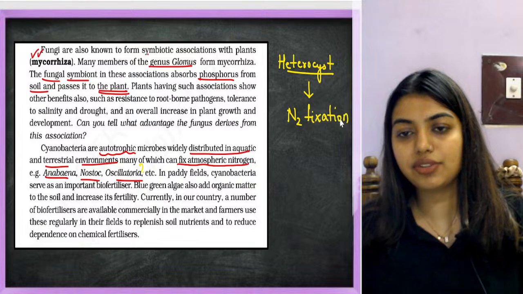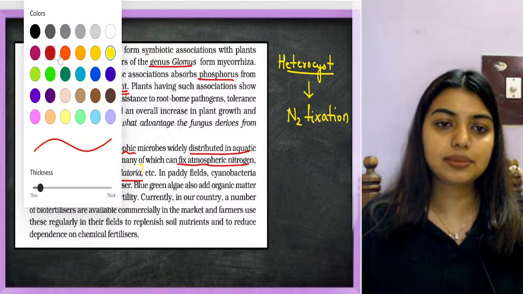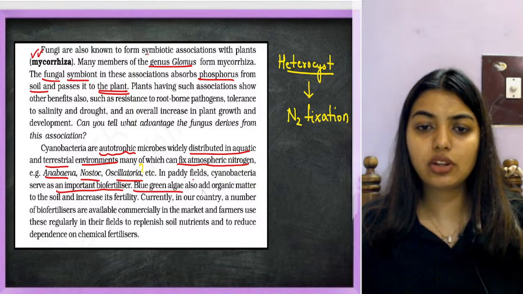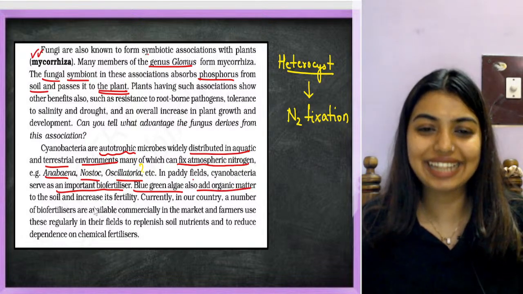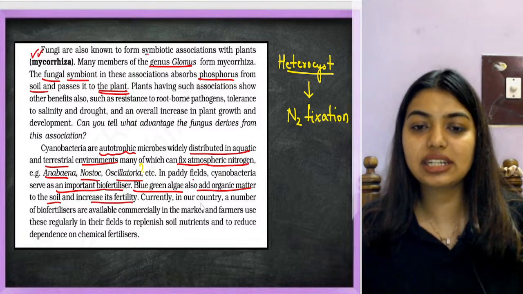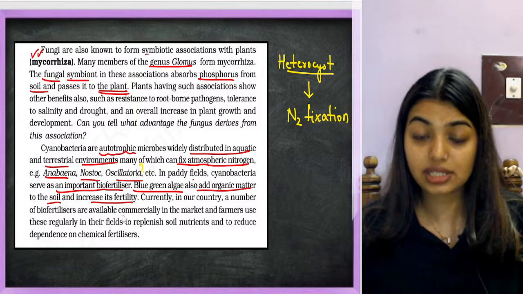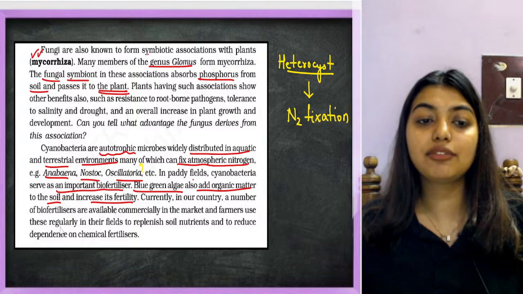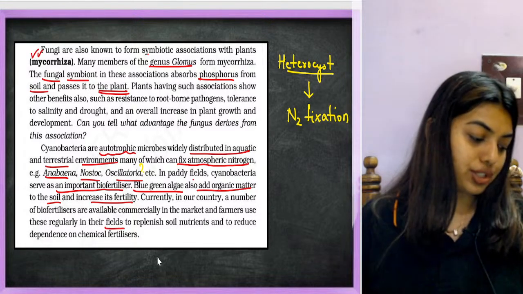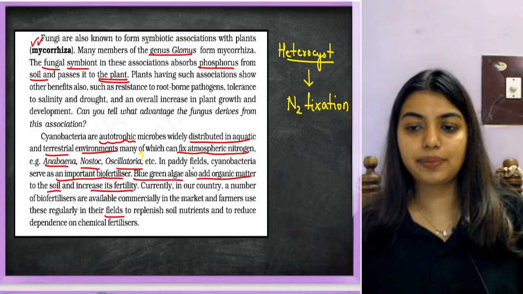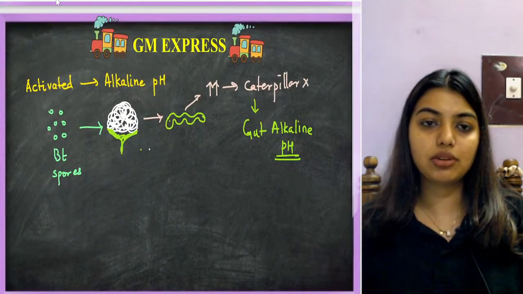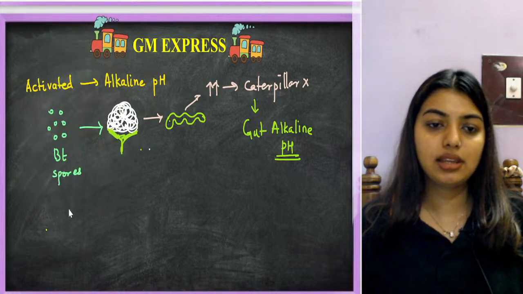In paddy fields, cyanobacteria serve as an important biofertilizer. Blue-green algae also add organic matter to the soil and increase its fertility. Currently in our country, a number of biofertilizers are available commercially in the market, and farmers use these regularly in their fields to replenish the soil nutrients. Done, all of you? Names you have to remember; very simple names are there.